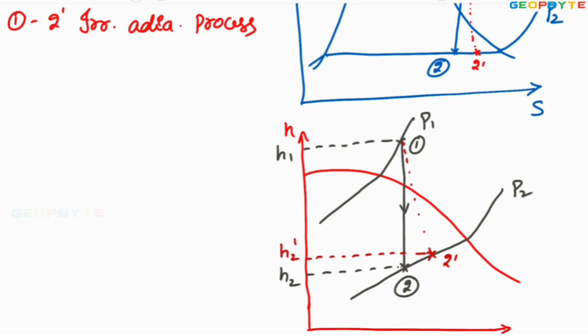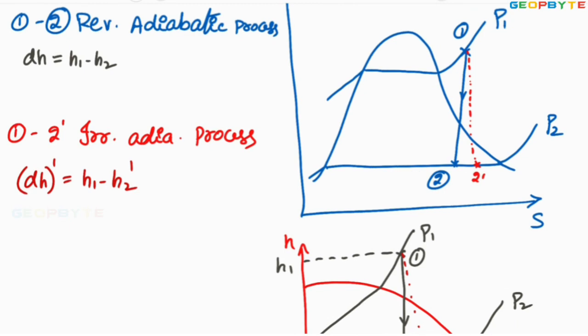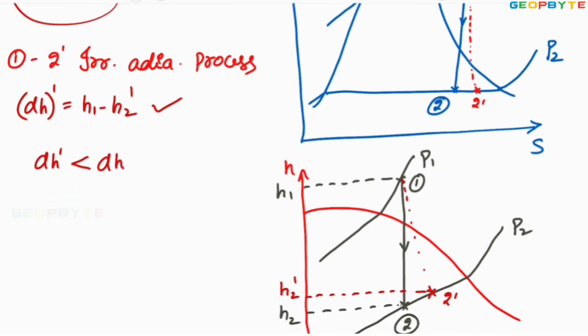So because of the irreversibility, the enthalpy drop in the actual process is equal to H1 minus H2 dash. Ideal enthalpy drop is H1 minus H2. Actual enthalpy drop is H1 minus H2 dash. That means the actual enthalpy drop is less than the ideal enthalpy drop.